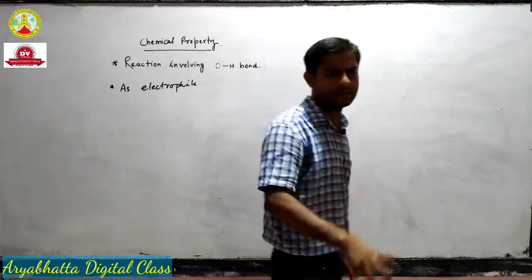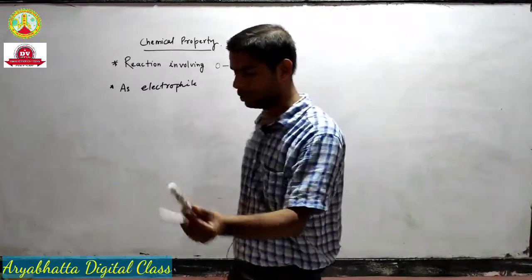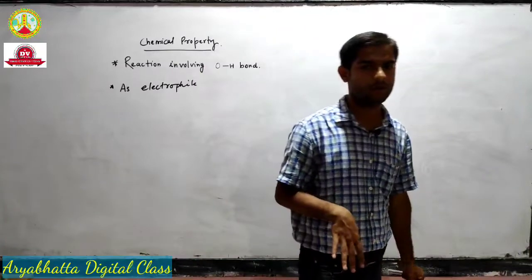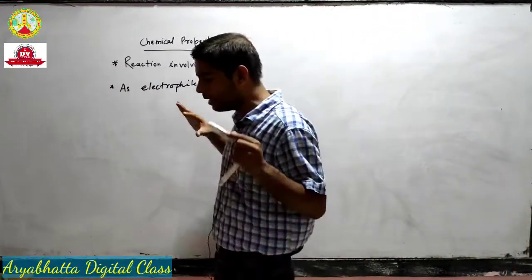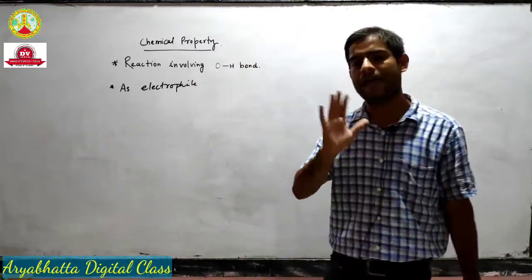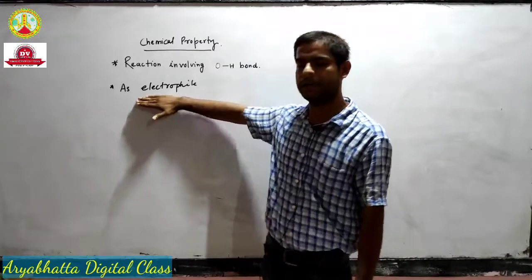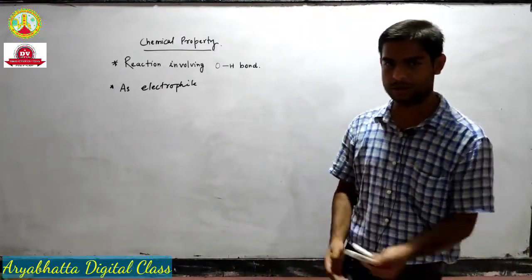So how can it behave as an electrophile? Electrophiles are molecules which are electron deficient, but there is no deficiency of electrons in alcohol. So in order to act as an electrophile, alcohol must be protonated first.